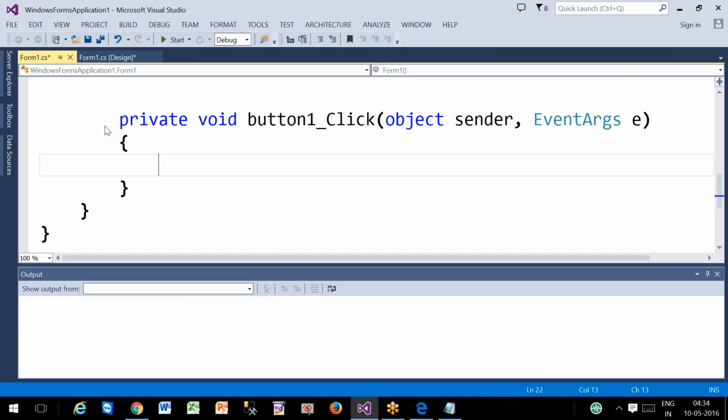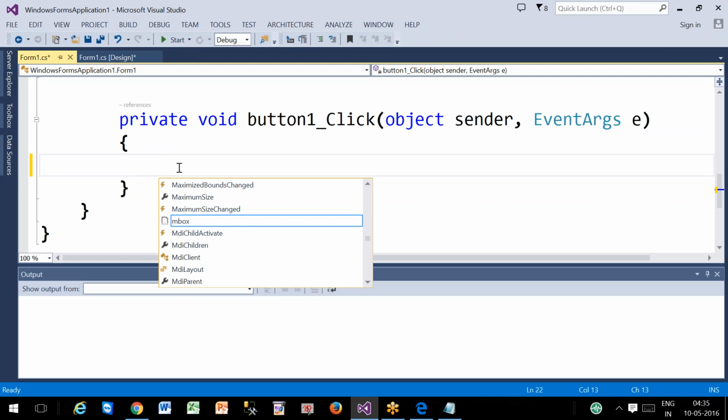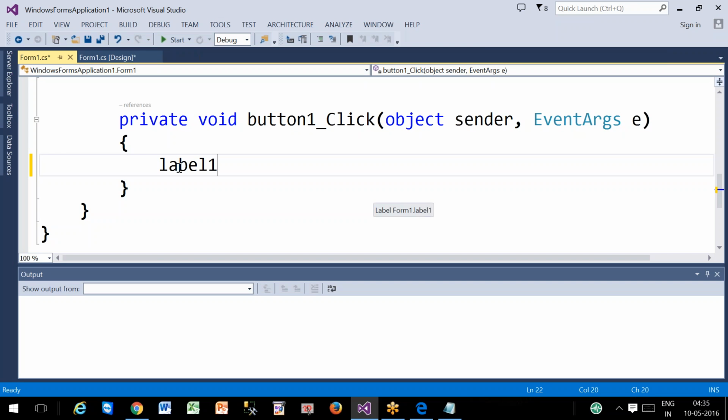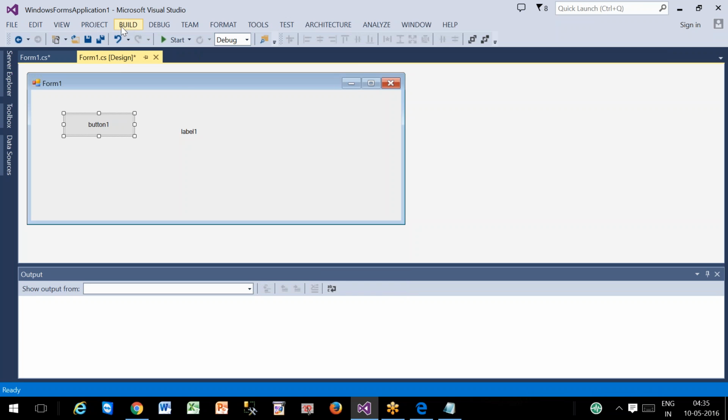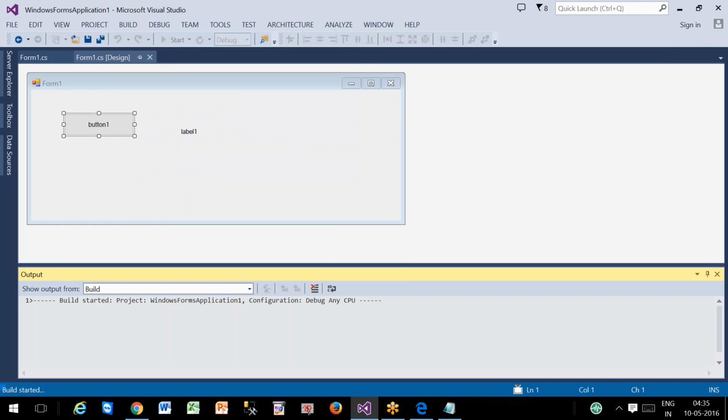I just want to show you the Windows application development environment. Here you can see I'm writing some code. Don't try to understand what this code is, because we haven't understood coding yet, but welcome to Windows applications. We just want to see the environment and try to understand the Windows application development environment.